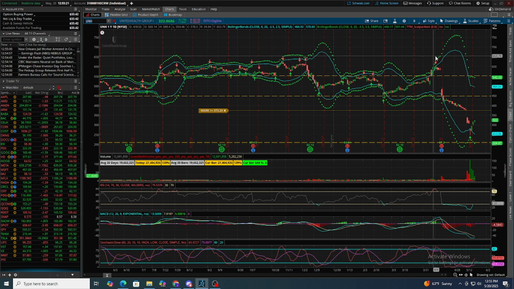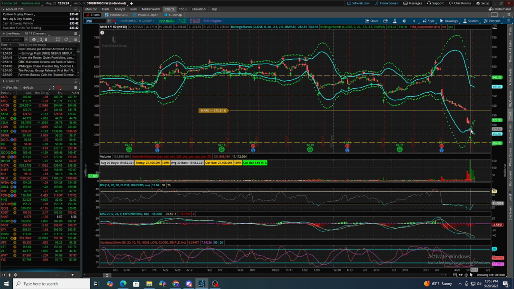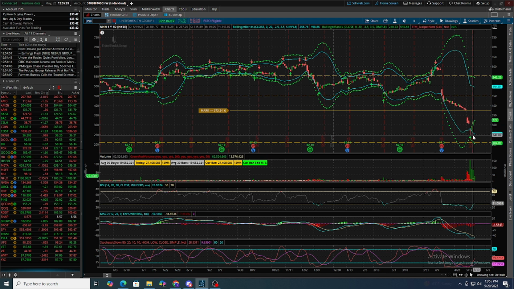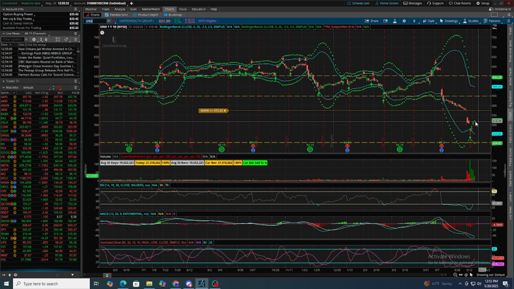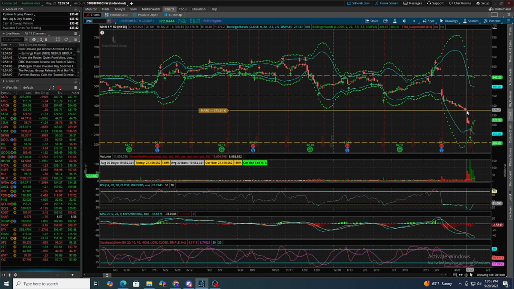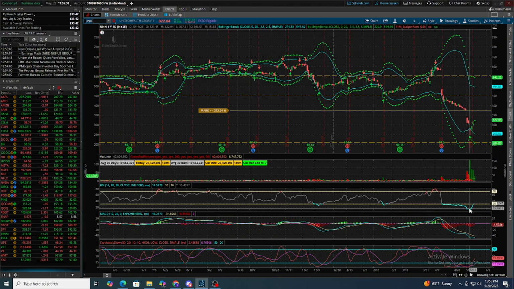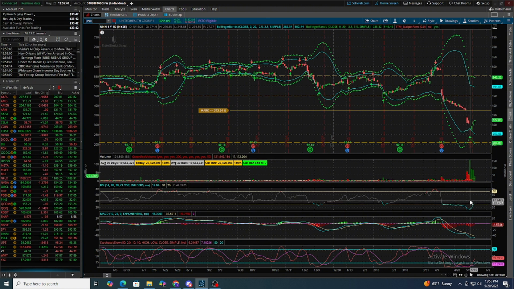UNH, same thing. Last example we'll walk through. Hit the blue. We had our starter position. Didn't really hit the green, so we didn't get a full position on, but still more than happy with the starter position if it's going to give us a move all the way back up here. We see the volume is there. Very good. Here we don't have a divergence, but it is heavily oversold, which works out in our favor.